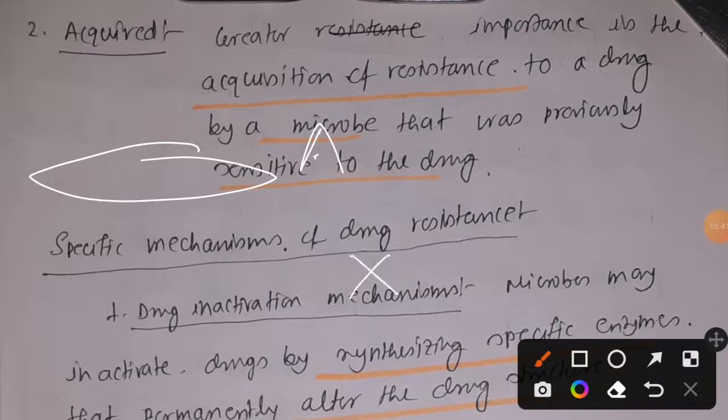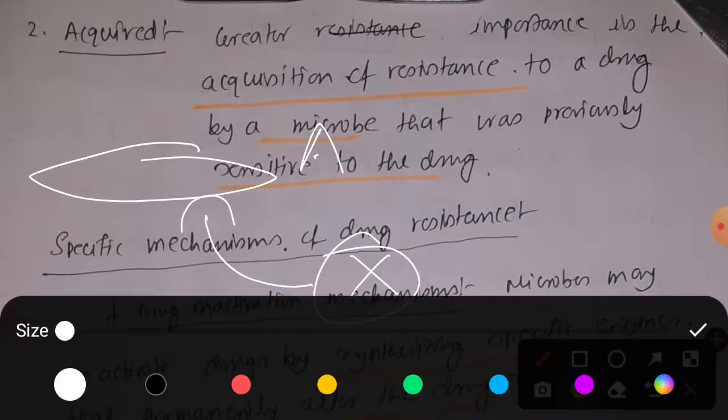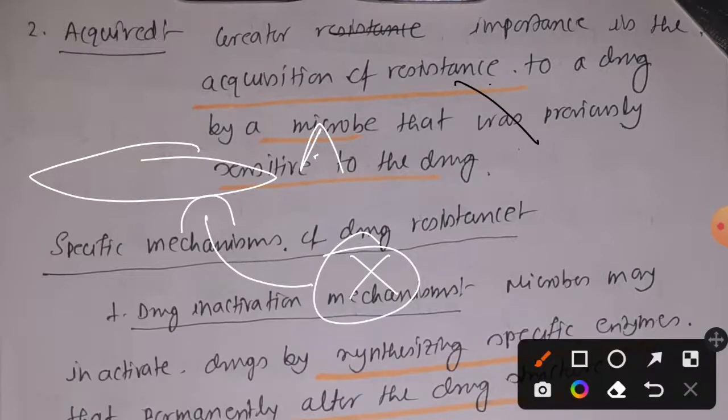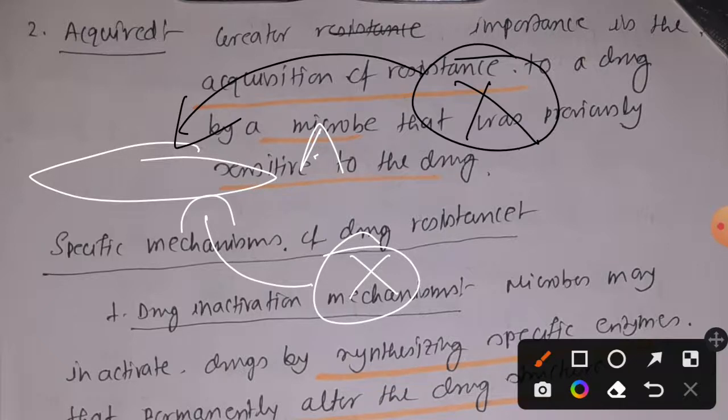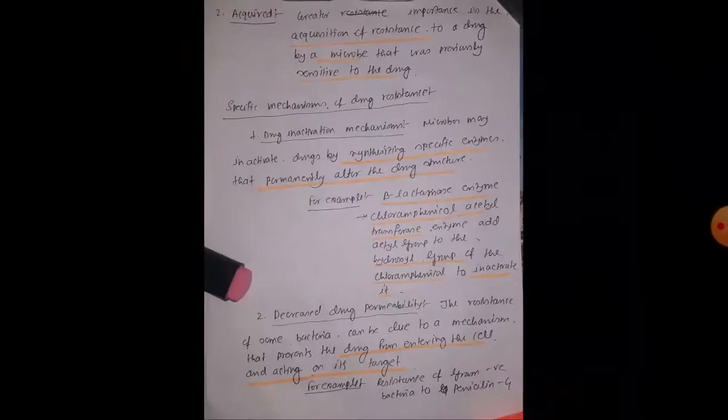A bacteria now develops resistance to X. But in earlier times X was a very important drug for treatment against A. That means A has acquired the capability to protect itself against X, and this kind of resistance is known as acquired drug resistance. This is a very important thing to understand, and this is the main concern in drug resistance.